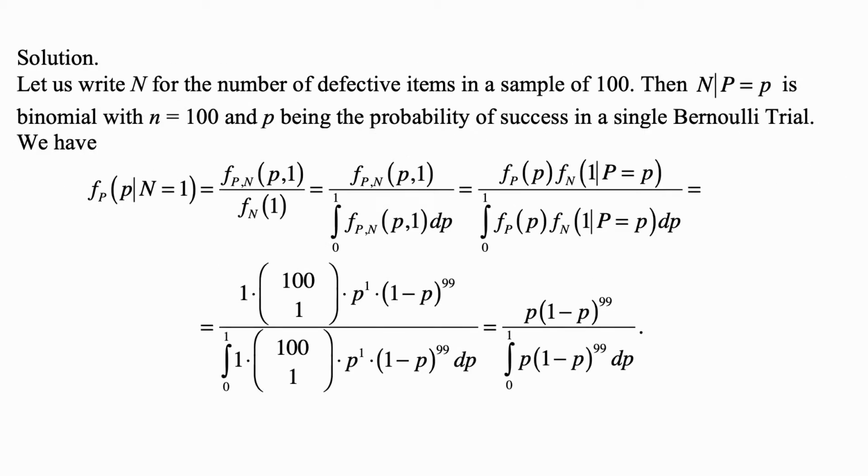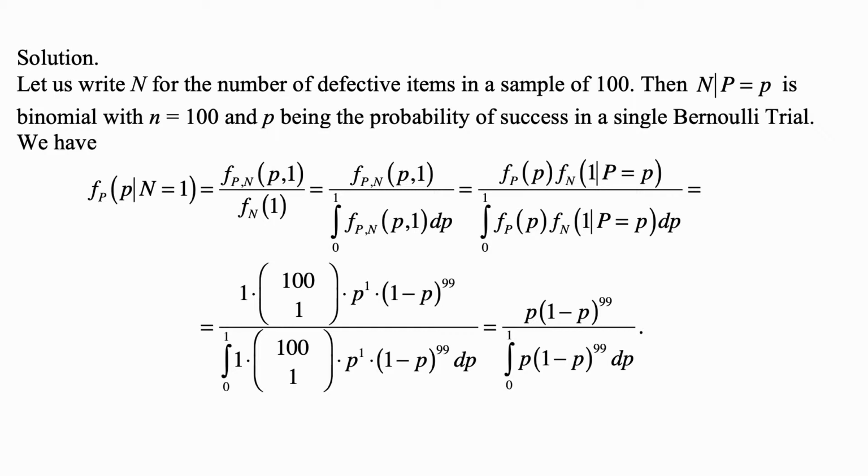Here's the solution. Let us write n for the number of defective items in a sample of 100. Then, for a given value of big P equal to p, n is a binomial with n equal to 100 and p being the probability of success in a single Bernoulli trial. Then f sub P of p, given that n is equal to 1, is, by definition, f sub Pn of p,1 divided by f sub n of 1.